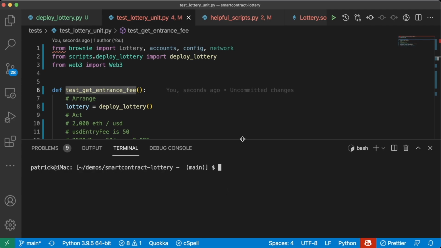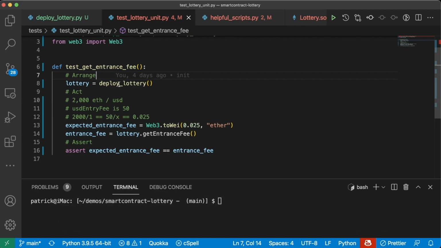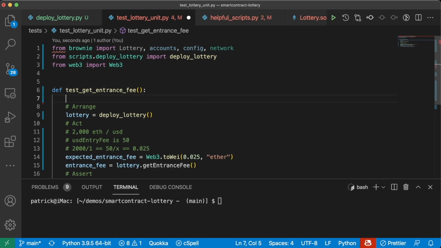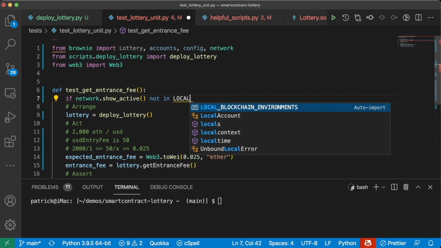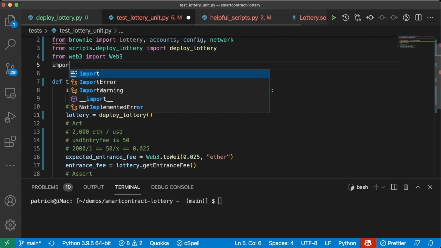So that's awesome. Now, as we mentioned, since this is a unit test, we really only want to run this when we're working on a local blockchain environment, or a local development network. So we'll go ahead and do this with pytest again. Say if network.show_active is not in LOCAL_BLOCKCHAIN_ENVIRONMENTS, pytest.skip. Of course, we're going to have to import pytest.